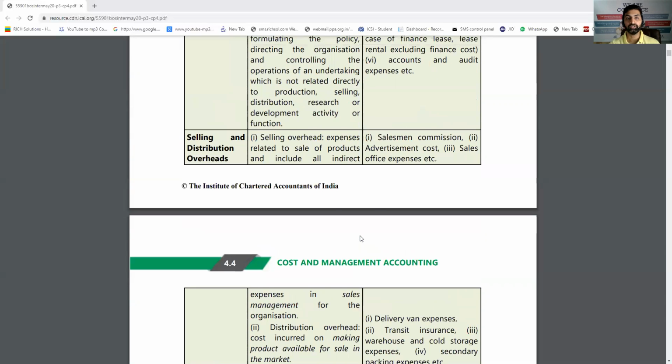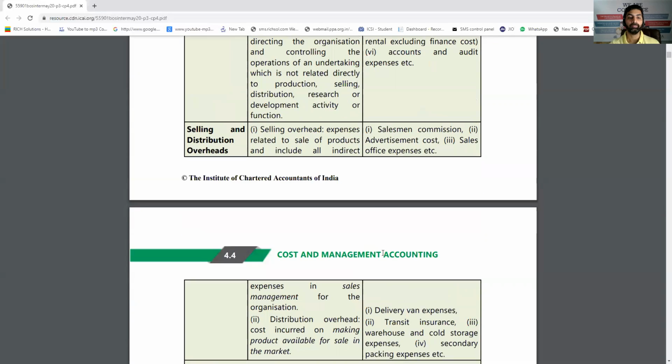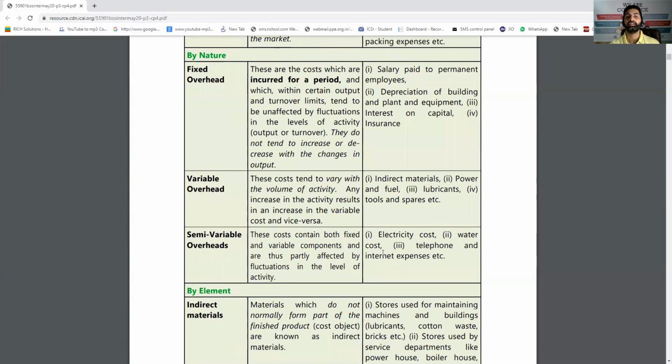So this was the bifurcation on the basis of function, why the overheads are paid. Now, on the basis of its nature, it can be three types, as we have already discussed in chapter 1. Fixed overhead, which are fixed in total, per unit it changes. Variable overhead, per unit it is same, and in total it changes proportionately. Semi-variable overhead, to some extent it is constant, then goes up, and like this.